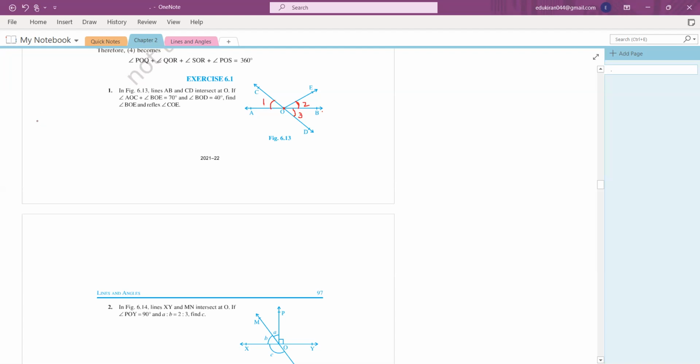So basically what is given to you here? It is given that angle 1 plus angle 2 is equal to 70 degree. And angle BOD is 40, which I have named angle 3. So it is 40 degree. Okay, so this much is given. Now what you have to find?